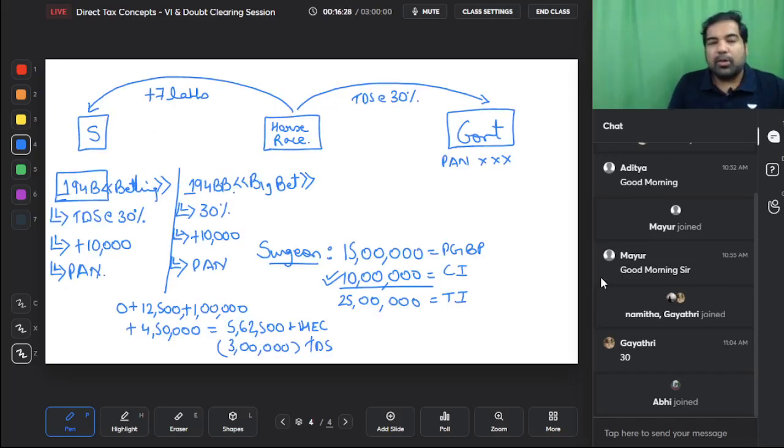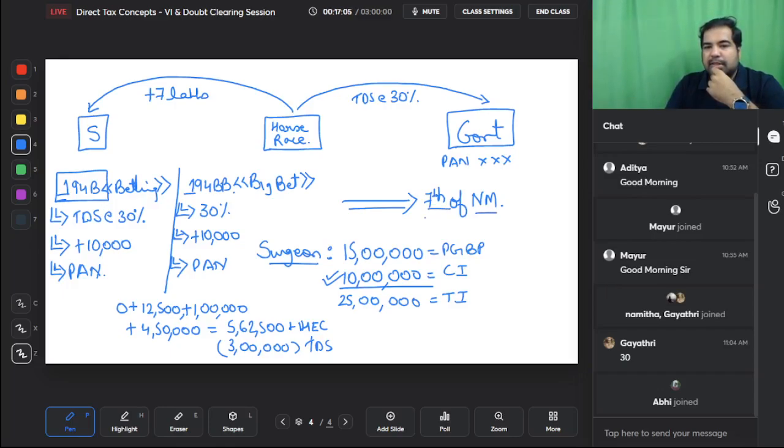Now let me talk about the other side. When the horse race or KBC, they deduct this 30% tax, by when do they have to pay to the government? They need to pay the government by the 7th of the next month. So that means, is it immediately you need to pay to the government? No, you don't need to pay the government immediately. You need to pay by the 7th of the next month. So if this is the month of March right now, and you deducted in March, you'll have to pay by 7th of April. So this is what you need to do. Every month you need to pay by the 7th of the next month.